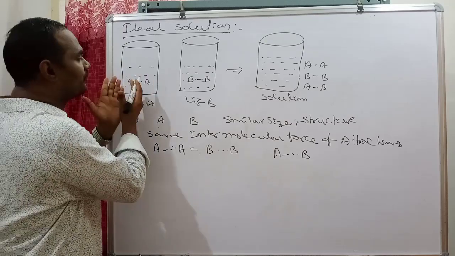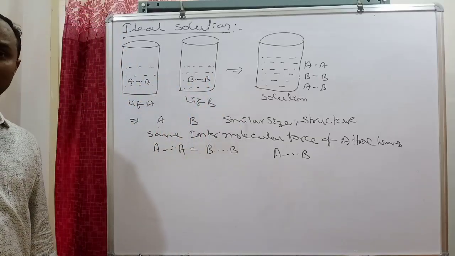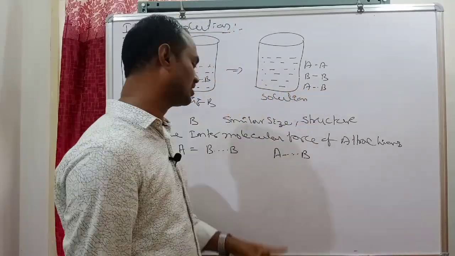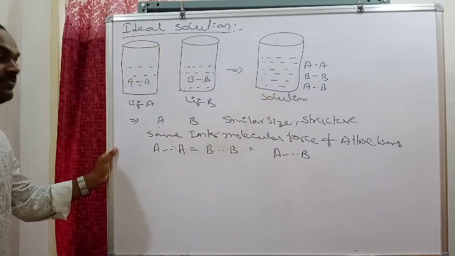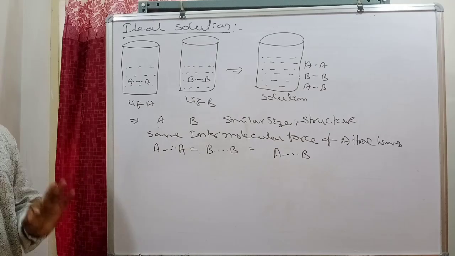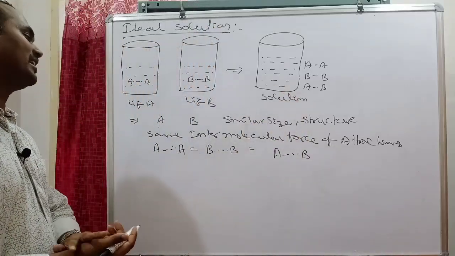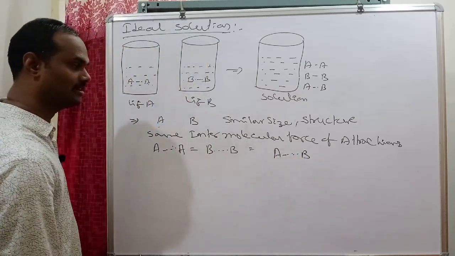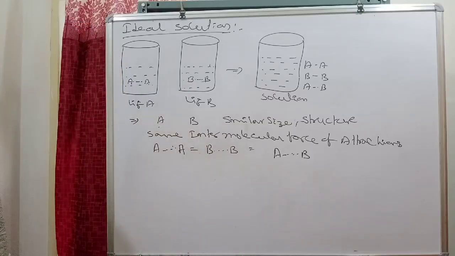And how much force of attraction is there in this liquid also? The same force of attraction should be present. After mixing, between A and B also, the same magnitude of attraction should be produced. Such solutions easily become ideal solutions. Is it clear? The main three conditions we are seeing are similar size, similar structure and same magnitude of intermolecular force of attraction, means AB attractions must be equal to AA and BB attractions. Then it acts as an ideal solution.